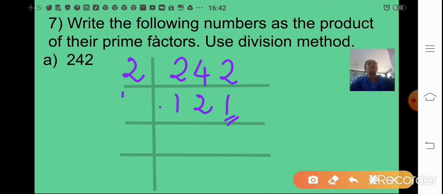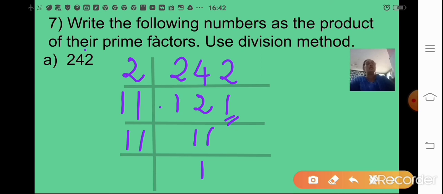So you can directly take the number 11 as a prime number. 11 11s are 121. Now 11 itself is a prime number, so it is not divisible by any other number. So we'll again take 11. 11 ones are 11. Now you have to write the number as a product of its prime factors.